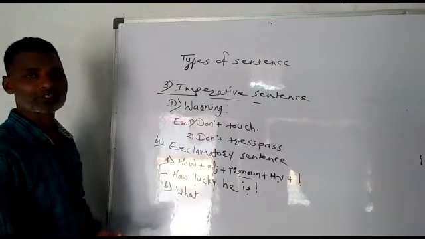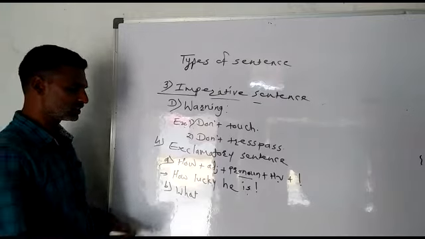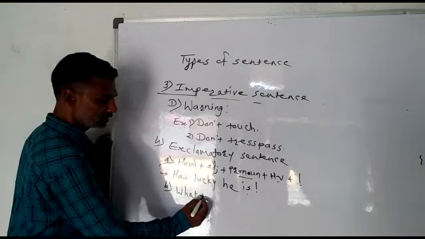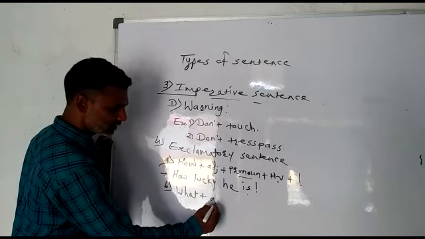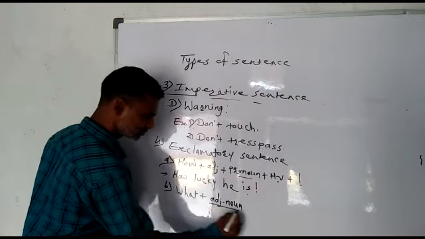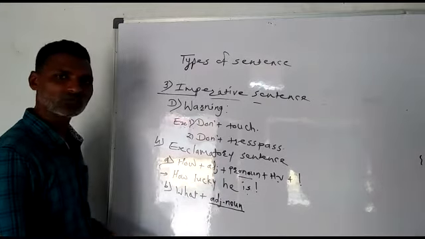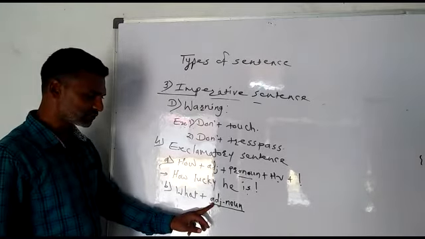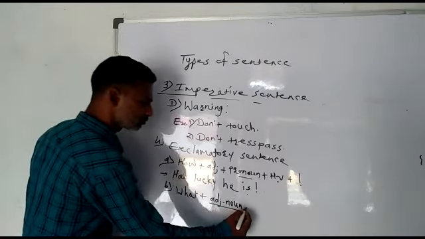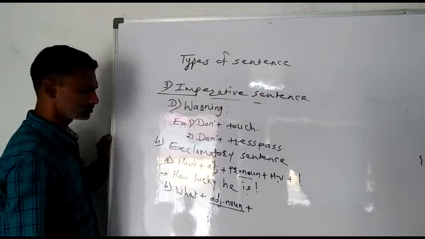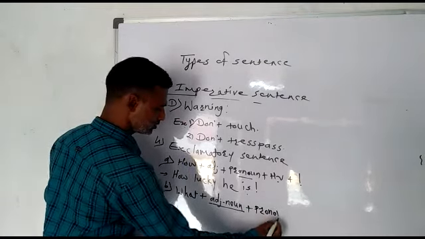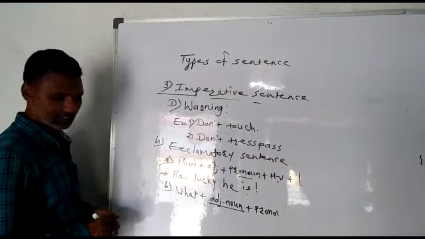What is the typical structure of this type of sentence? We use the word what, then a noun phrase, that is, adjective and noun come together. Joint words. There is an adjective and then a noun. Then pronoun. Sorry, one word is missing.